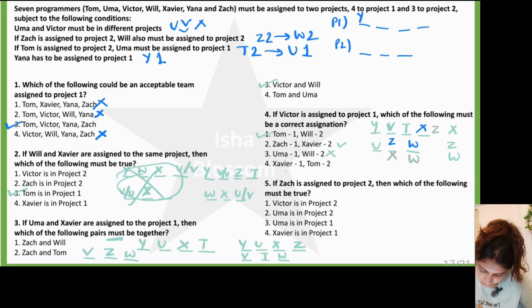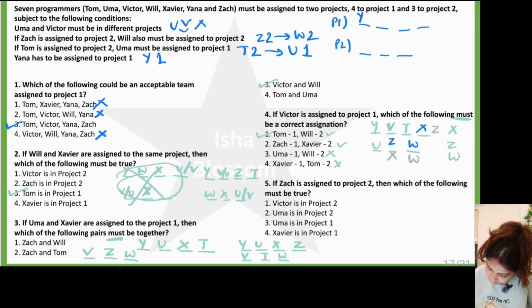Xavier in 1 and Tom in 2. Xavier in 1, Tom in 2, no. Xavier and Tom are in 1 only, or else Tom is in 1 and Xavier is in 2. So this is not possible. Only 1 and 2 are correct, but it says which of the following must be. The word must is important here. So Tom is definitely in 1 in both of the cases, and Will is definitely in 2 in both of the cases. Hence, option number 1 is the correct answer.